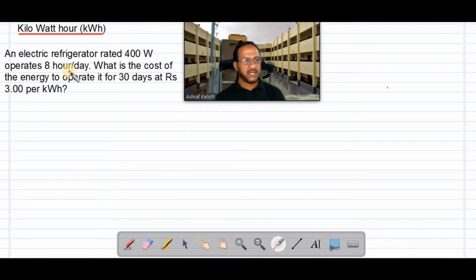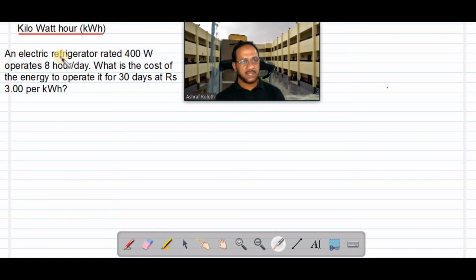It operates 8 hours per day, means every day 8 hours it is working. What is the cost of the energy to operate it for 30 days at Rs3 per kWh? Means we have to calculate the monthly electricity bill because of the usage of electricity by this refrigerator.